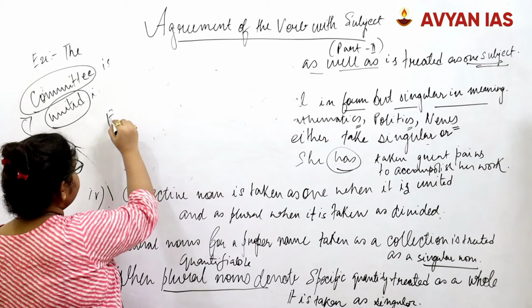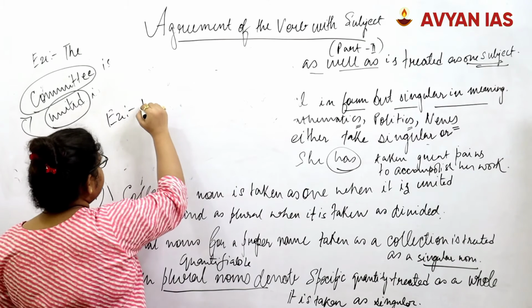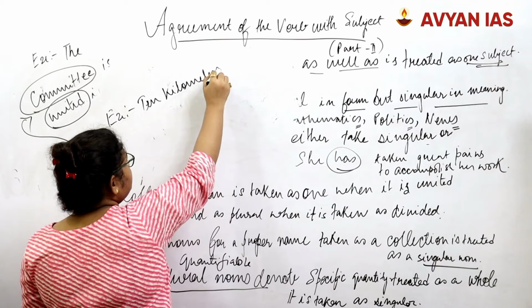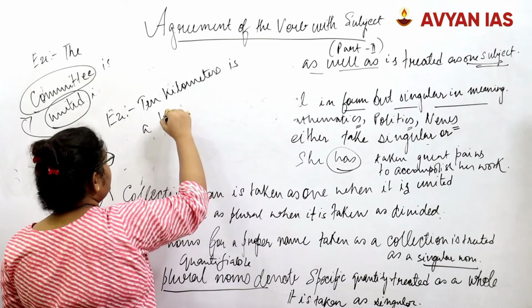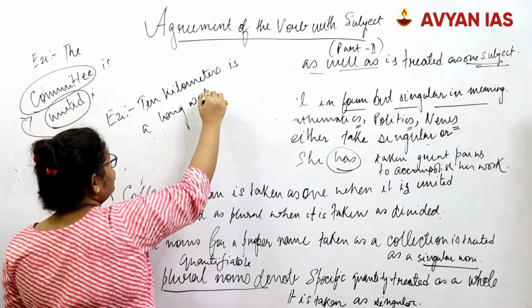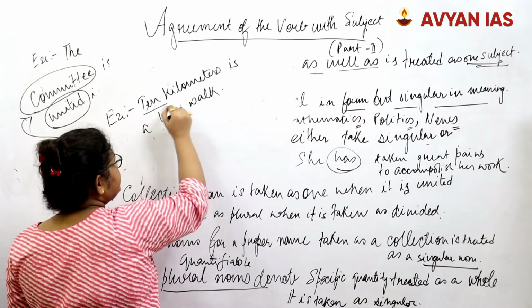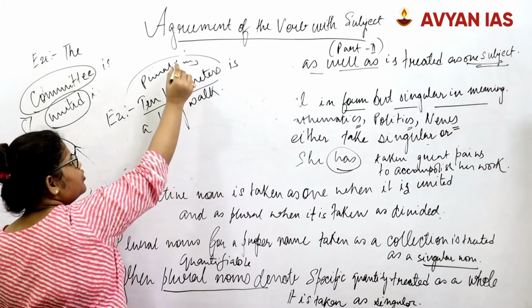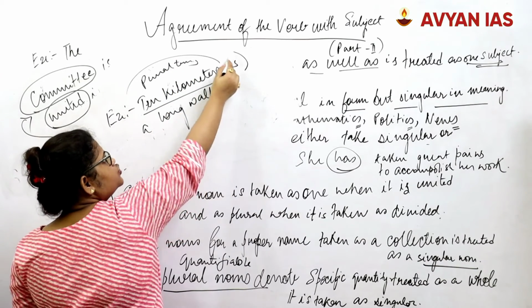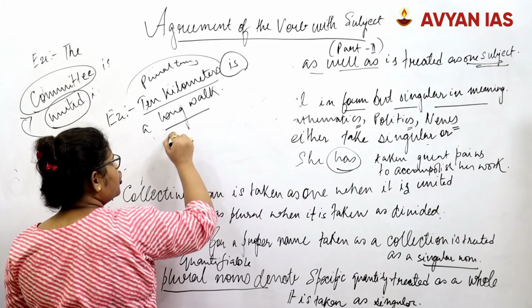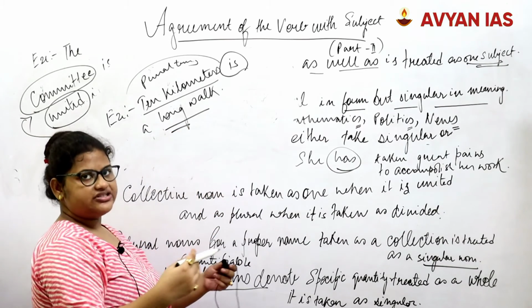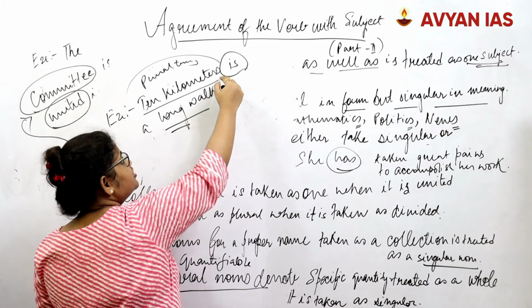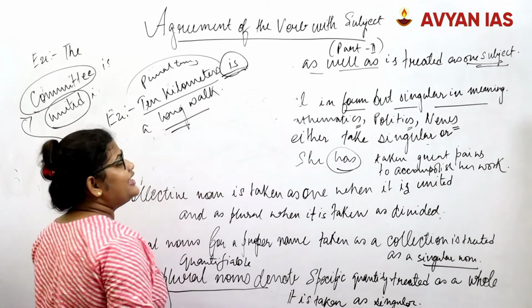For example, if we say 10 kilometers is a long walk. For example, 10 kilometers, we are already talking about it in plural terms. However, we are still using the verb as a long walk because we are treating the walk of 10 kilometers as one entity or unit. Hence, we are using the singular verb is.